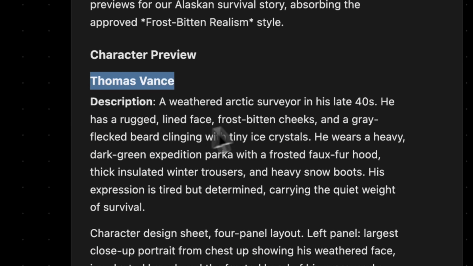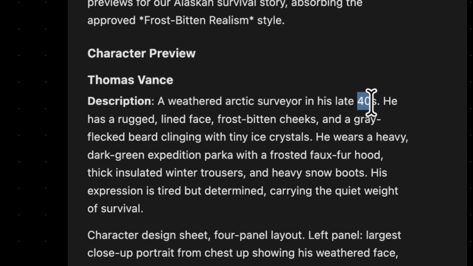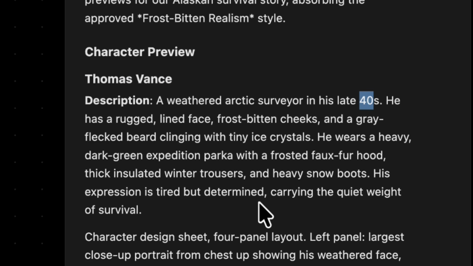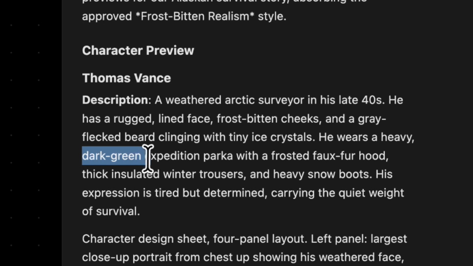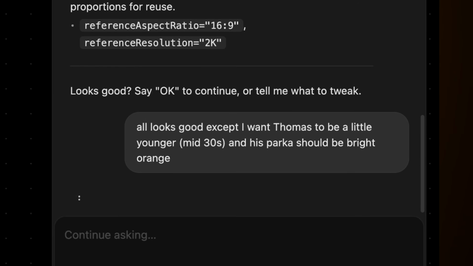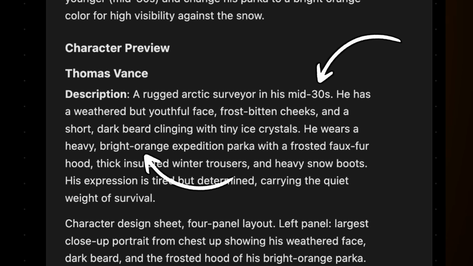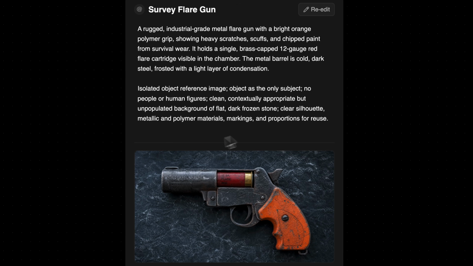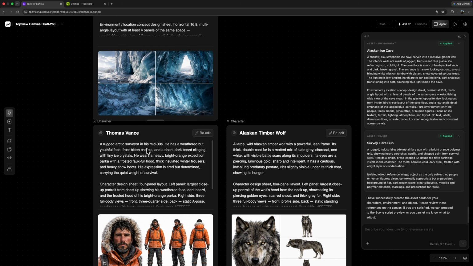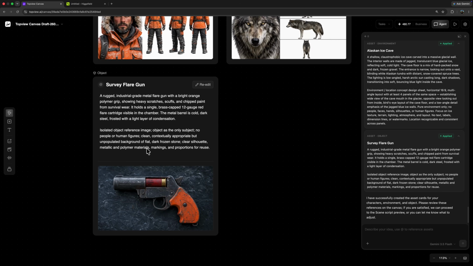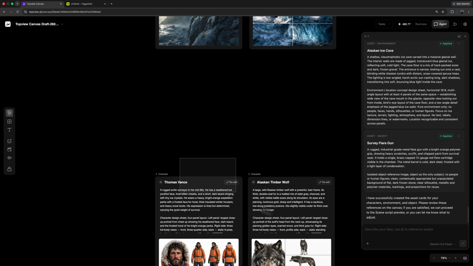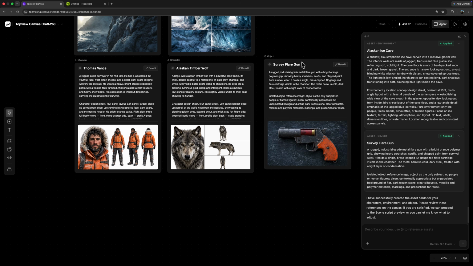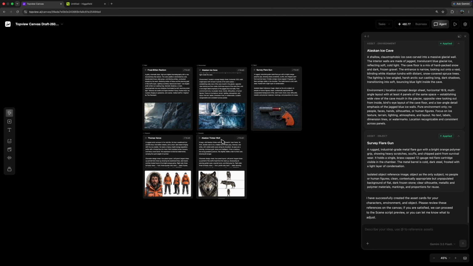Now we can scan through all of these prompts and make sure that everything looks good. To me, I think all of these look great, except I want the explorer to be a bit younger, maybe like in his 30s instead of his 40s. And I also want him to be wearing an orange parka instead of a green one because I think that the orange will pop better off of the snow. I asked for those changes, the agent applied it, and we're ready to generate visual references from these new prompts. We've got our ice cave, protagonist, the wolf, and a major prop, the flare gun, all rendered onto the canvas in visual form. These automatically arrange themselves vertically, but we can take any of these asset nodes and drag them around wherever we want on the canvas to keep things organized in whatever way looks best to us.